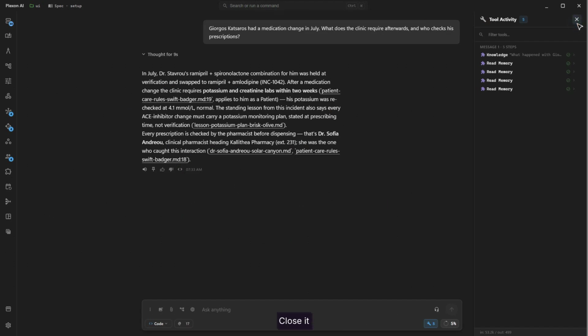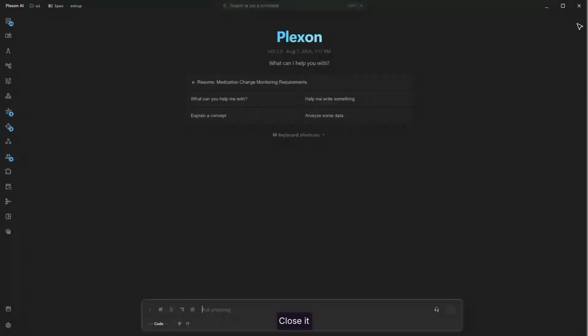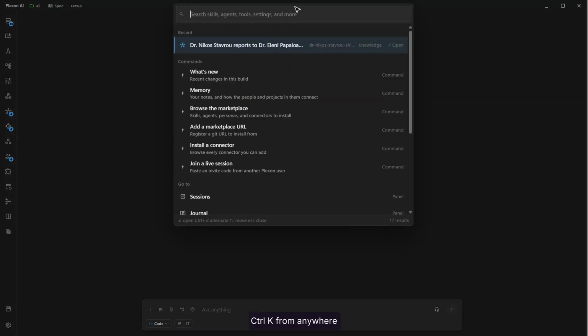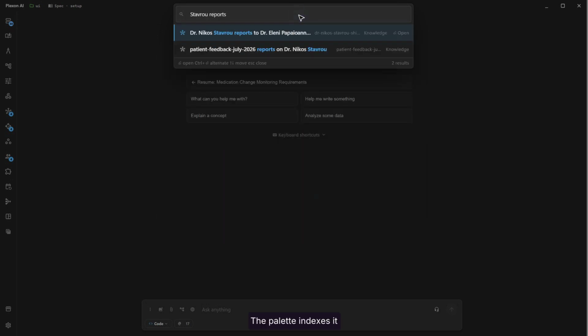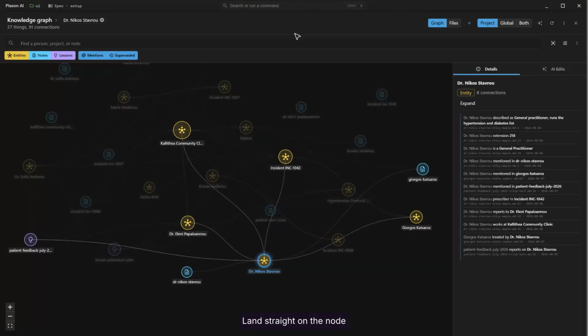Close it. Start new chat. Nothing open, nothing on screen, no idea what you were doing a minute ago. Control K from anywhere in the app, including here. The palette indexes the graph itself. Type a name, and it offers you the person and the facts about them. Pick the fact, and it opens the graph on that person, with everything further away folded behind a breadcrumb.